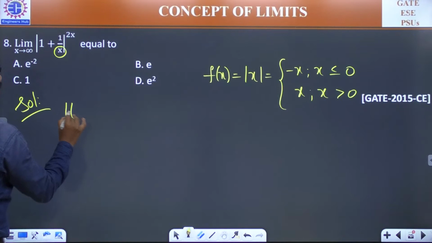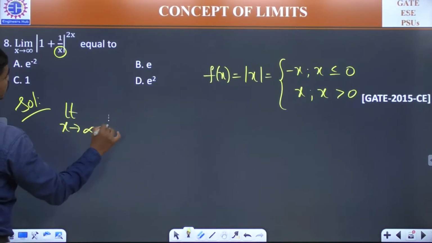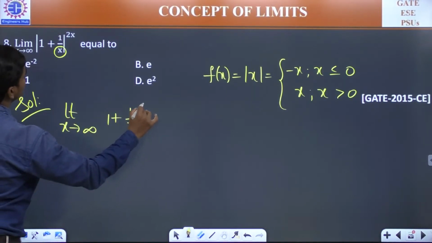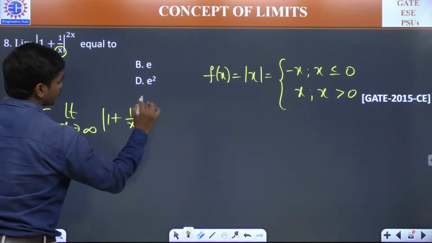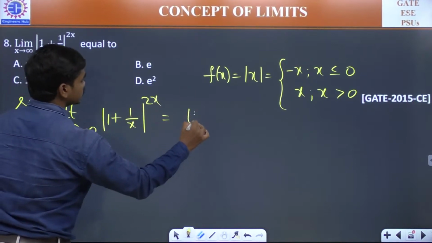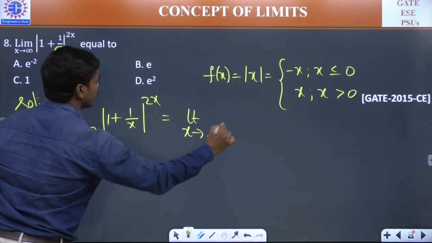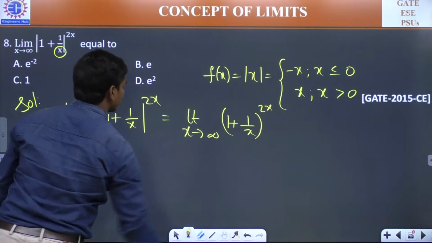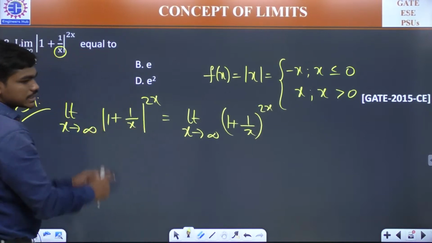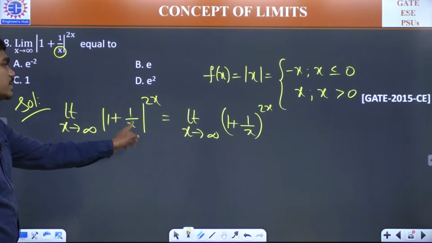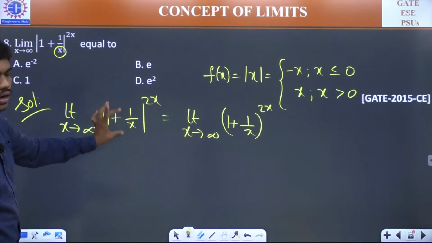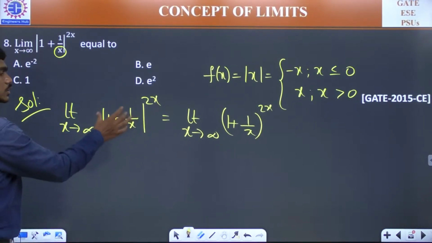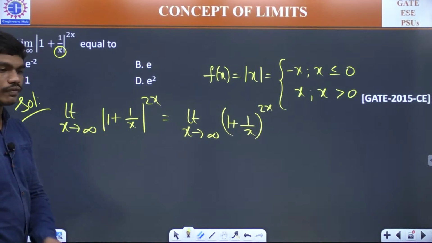So this limit can be written as limit x tends to infinity of 1 plus 1 by x, whole power mod 2x, which can be written as limit x tends to infinity of 1 plus 1 by x whole power 2x, because the value inside this modulus is always positive, since x is very big, which means this value is very small. So even if it's positive or negative, this total value won't be negative. Clear so far?